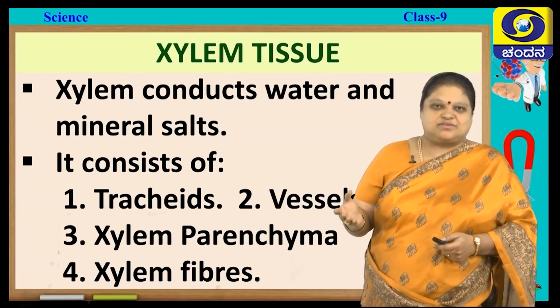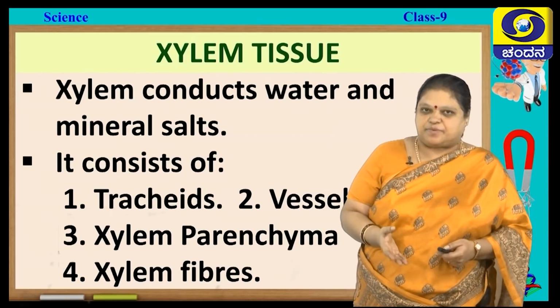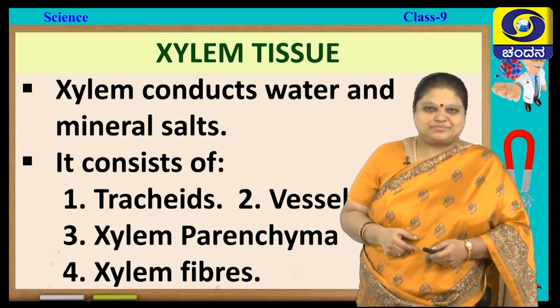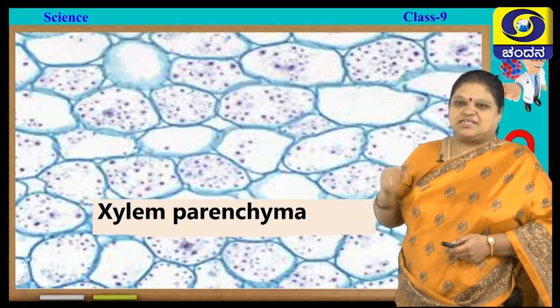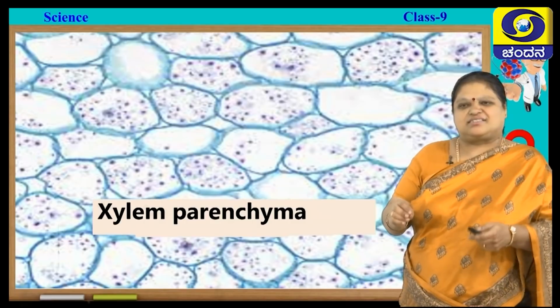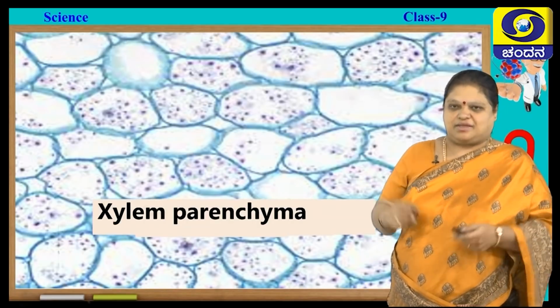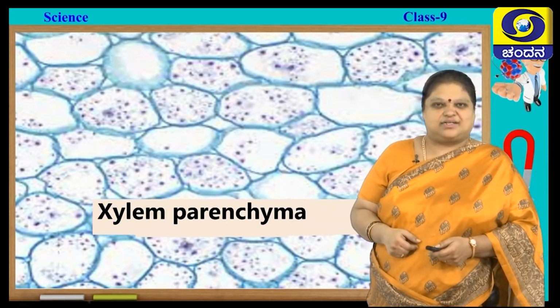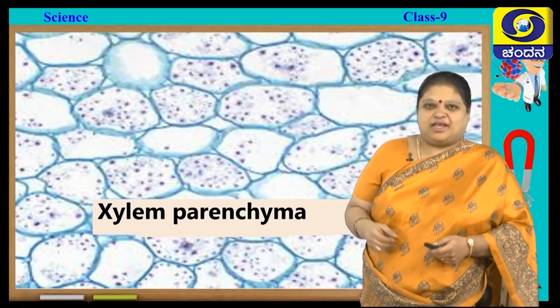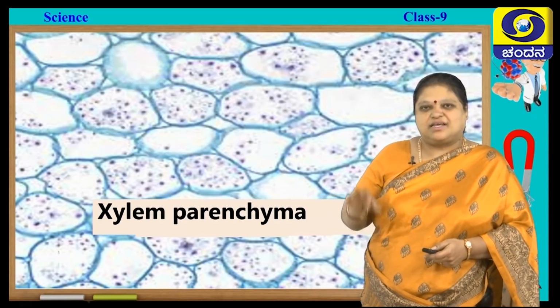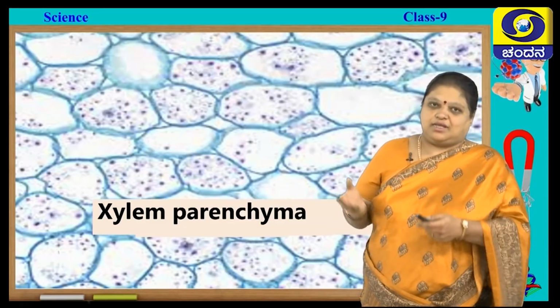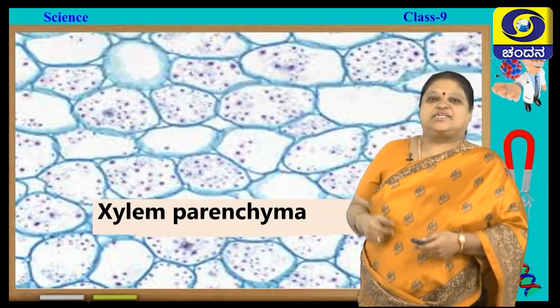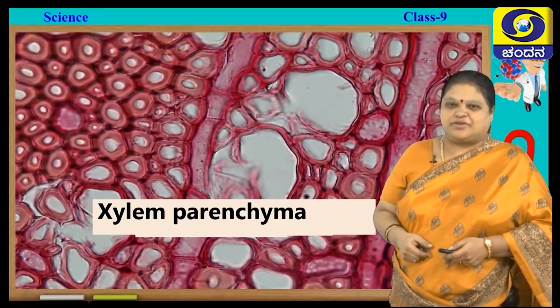So, now let us know each one of them, where they are present, what they do. Okay. First is the xylem parenchyma. It is just like any other parenchyma. It is loosely connected, it is living, it has intercellular spaces, it has a thin cell wall, and it is living, so it will divide. So, looking at it you can understand.